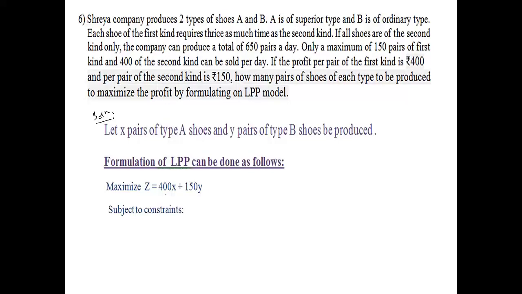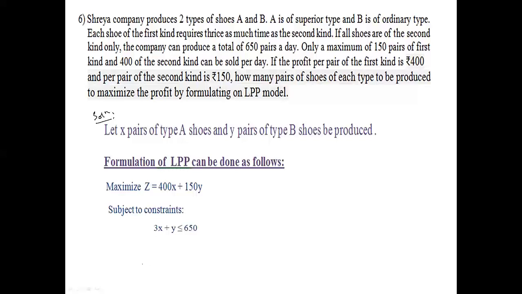Subject to constraints. Each shoe of the first kind requires thrice as much time as the second kind. If all shoes are of the second kind only, the company can produce a total of 650 pairs a day. That means thrice as much time as the second. So if this is T, then for this I can take it as 3T. 3Tx plus Ty less than or equal to 650T. Everywhere T cancels, so I get 3x plus y less than or equal to 650.